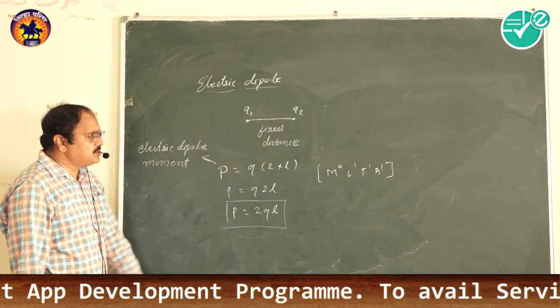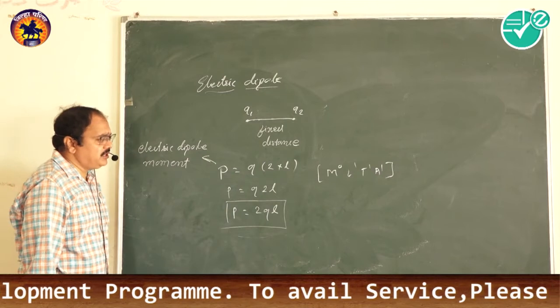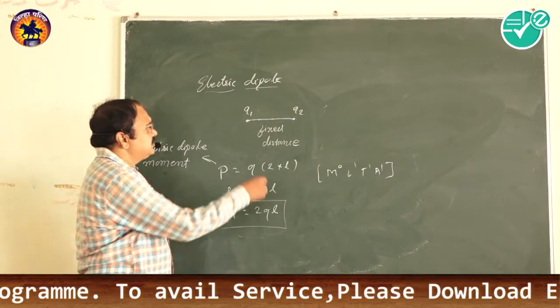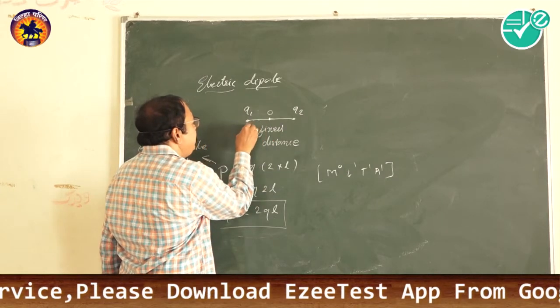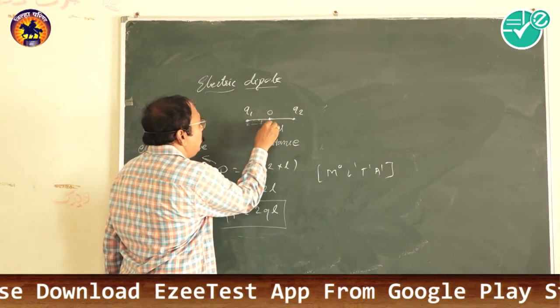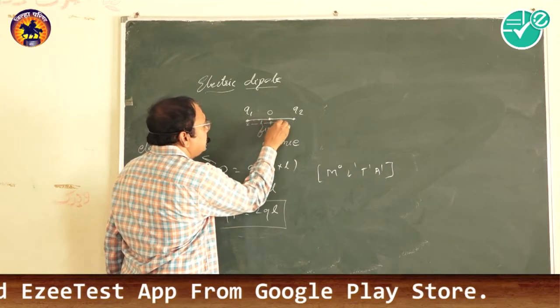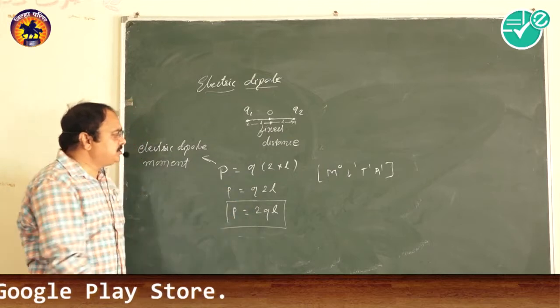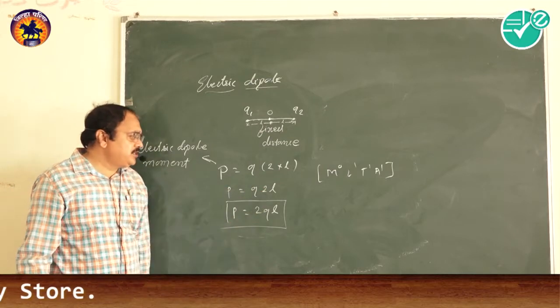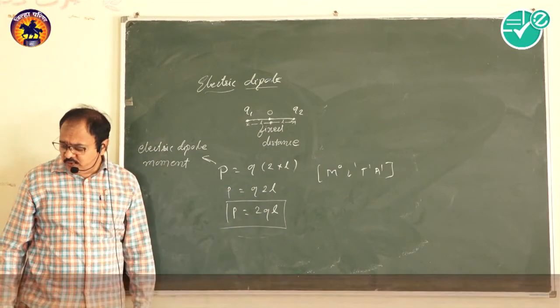This fixed distance is taken as 2L: from the center to one charge is L, and to the other is another L, so L plus L is 2L. So P equals 2QL.